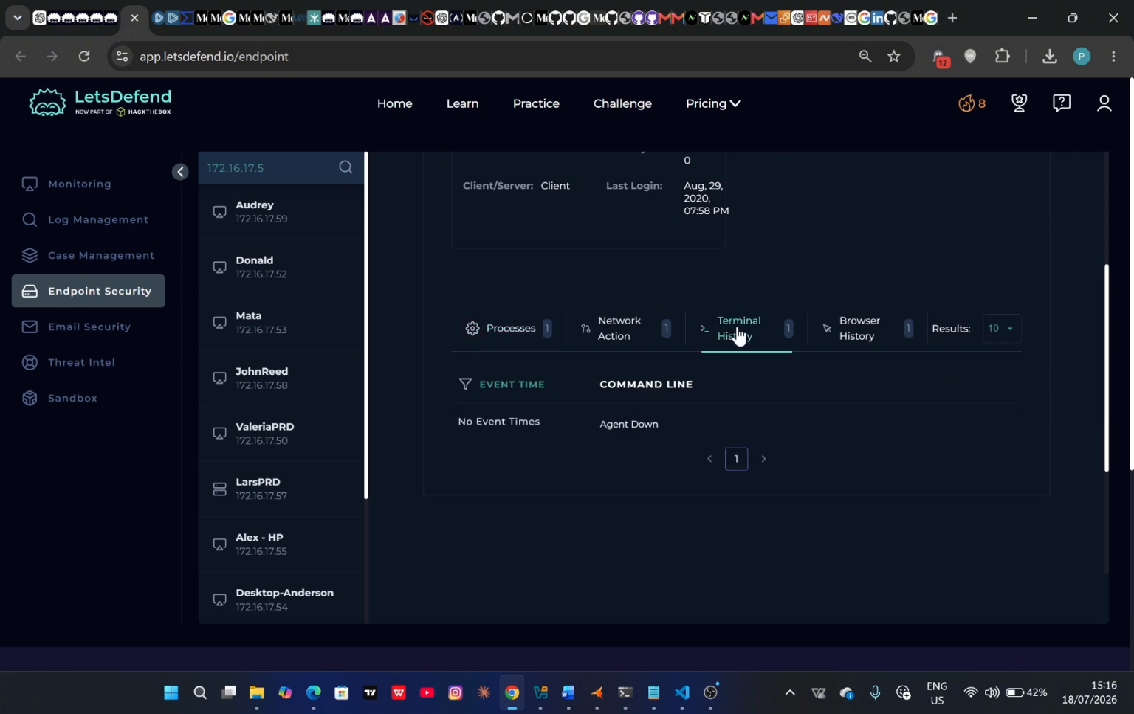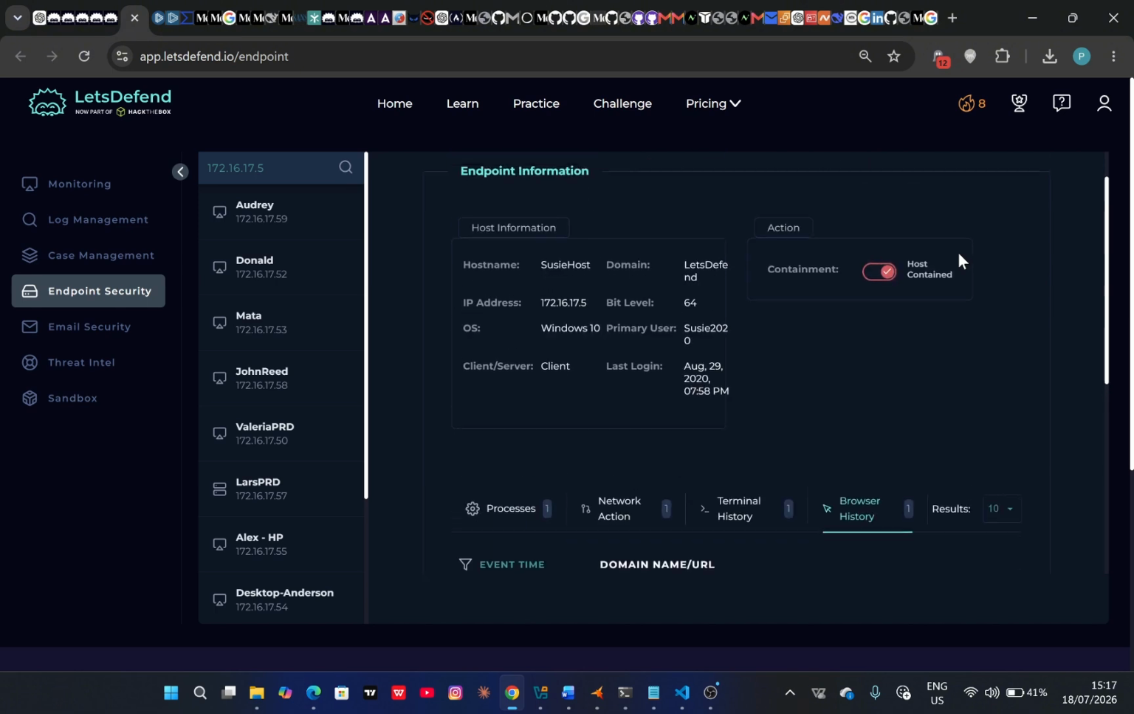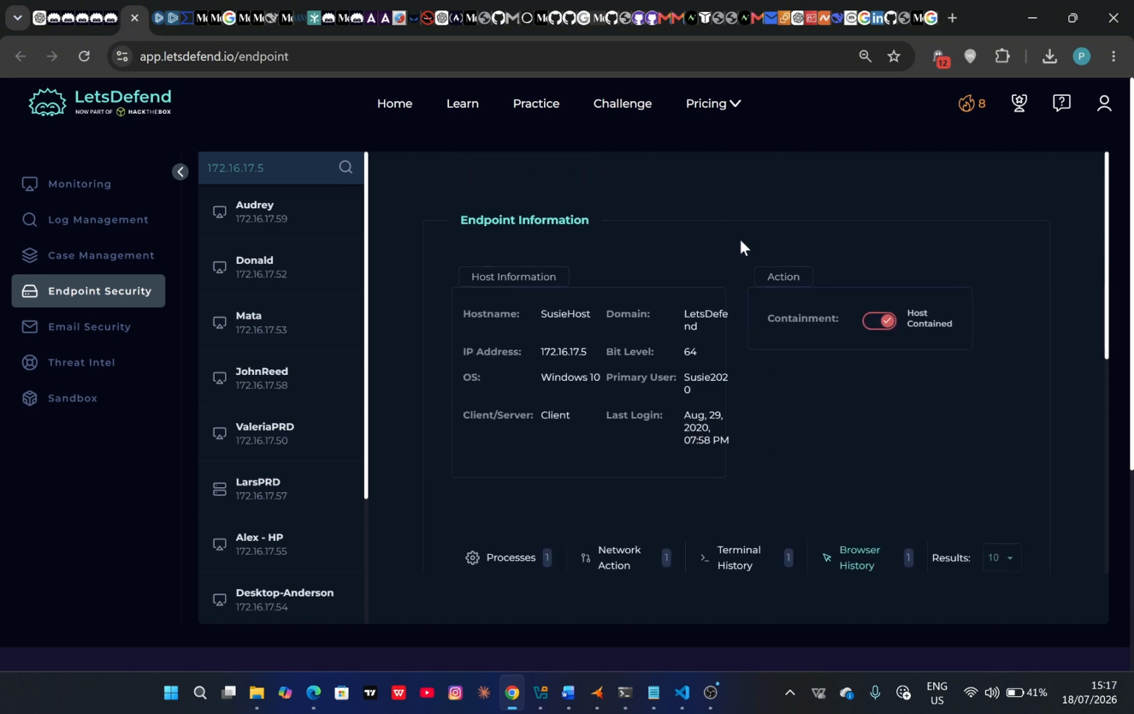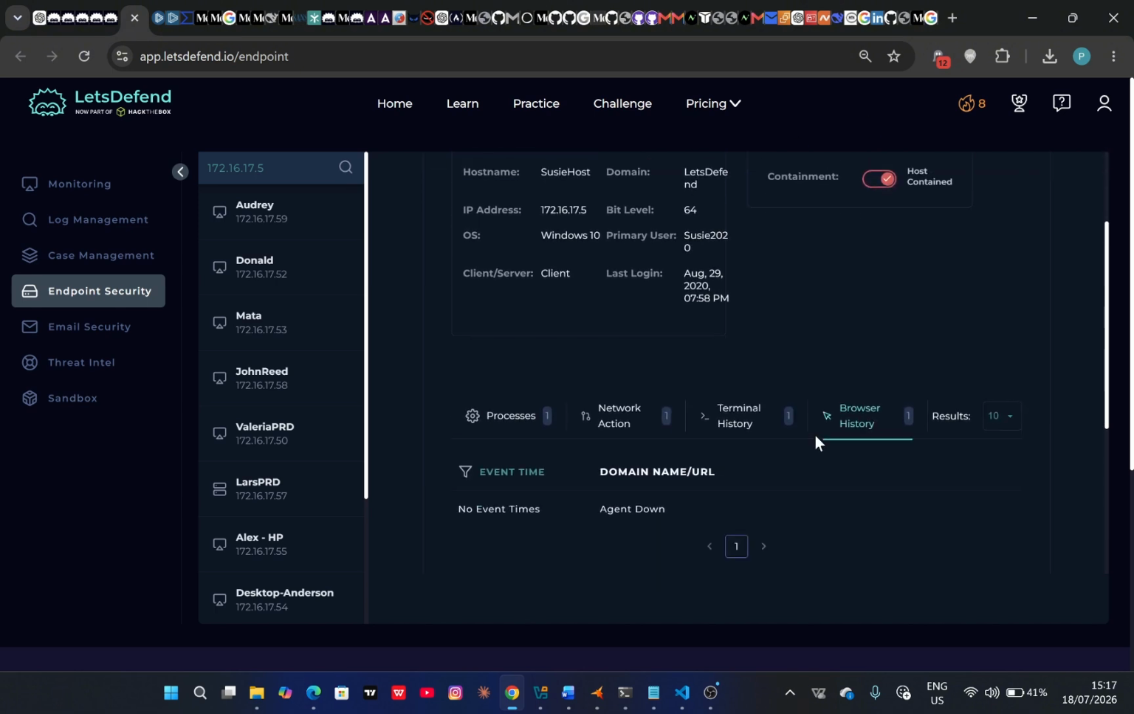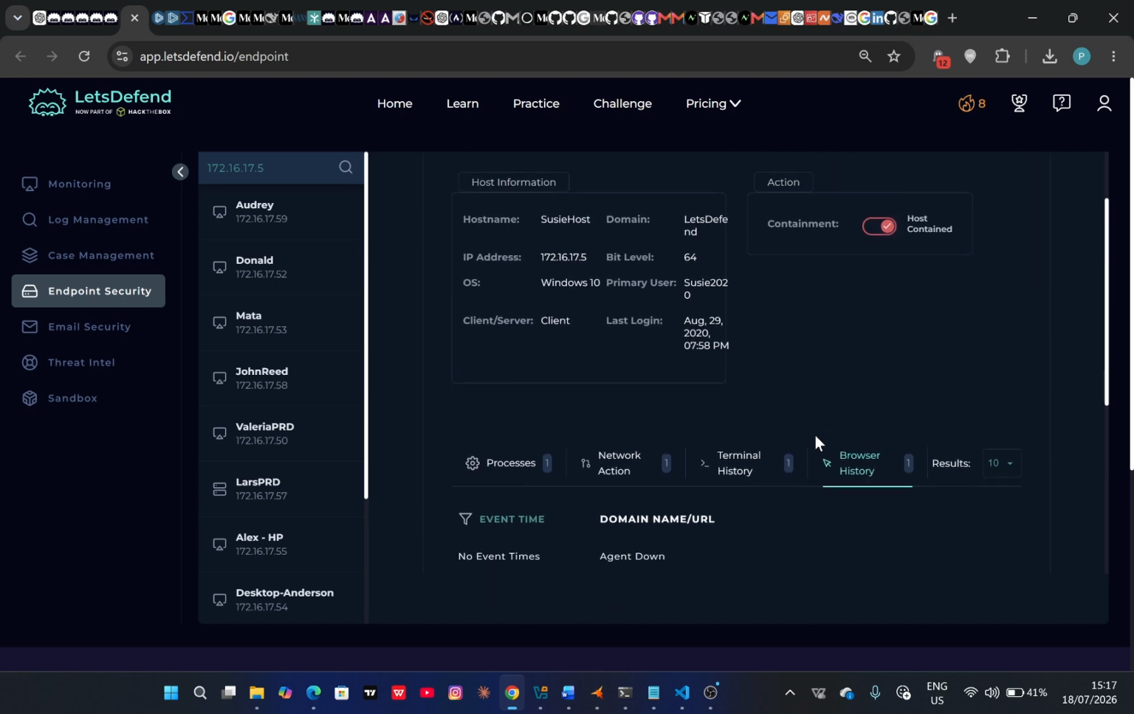Terminal history can tell us a whole lot about what kind of commands were executed from the command line or from the terminal. Browser history can also tell us the various sites, whether malicious or not, that the host or the victim actually accessed.